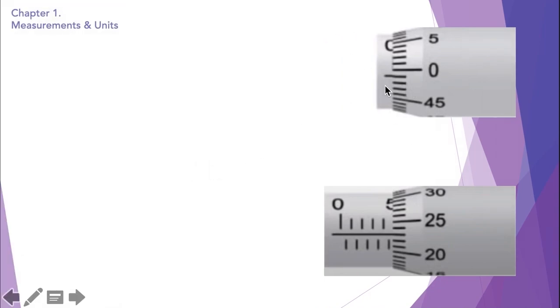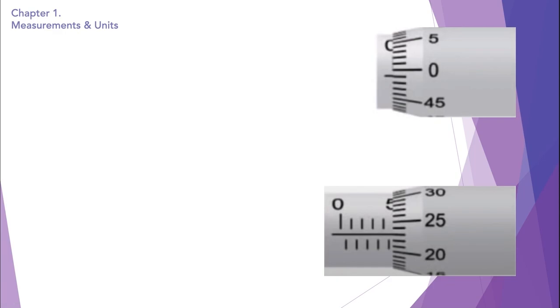So this is the zero error and this is the reading of this micrometer screw gauge. Now first of all, we're going to understand whether this micrometer screw gauge has a zero error or not. Of course it has zero error because the lines are not aligned together. And what is the zero error? Is it a negative zero error or a positive zero error? Yes, it is a negative zero error because the zero on the fractional scale is above the main scale zero. So it's not below, but it's going above.